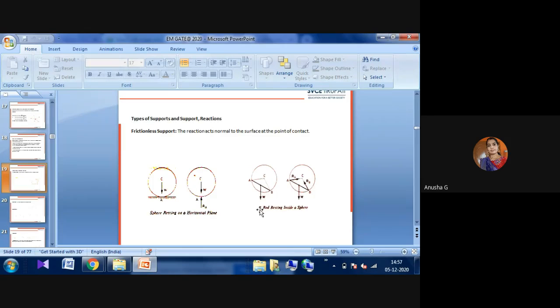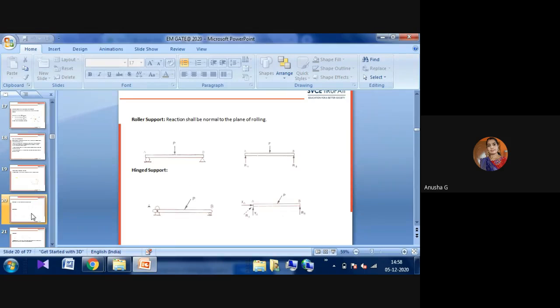If a rod is resting inside a sphere, what will happen? For that rod also, the total rod weight acts towards the center of gravity, but there will be some opposite internal forces. Those forces will be R_B and R_C, or R_A or R_B, depending upon the conditions we are applying here. That is one of the frictionless supports.